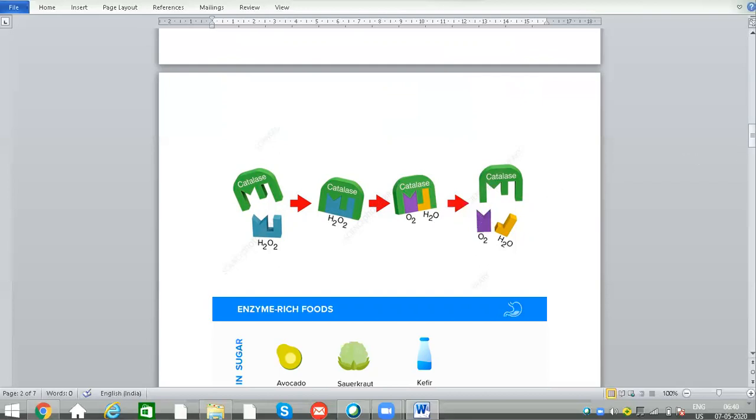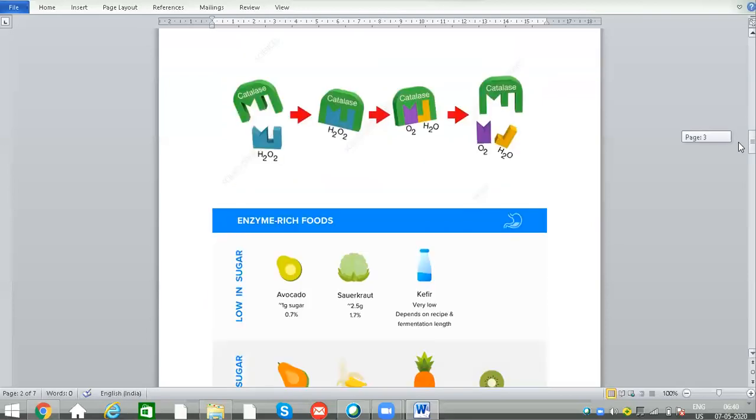So these are the important enzymes which are present in our body. And if we lack these important enzymes, we can take supplements of syrups, enzyme tablets, and also we can take enzyme rich food.